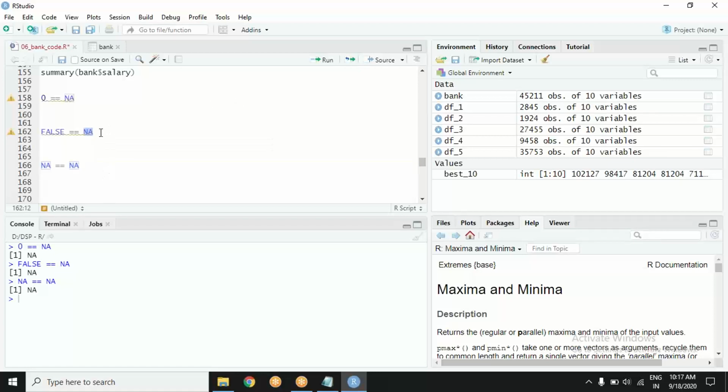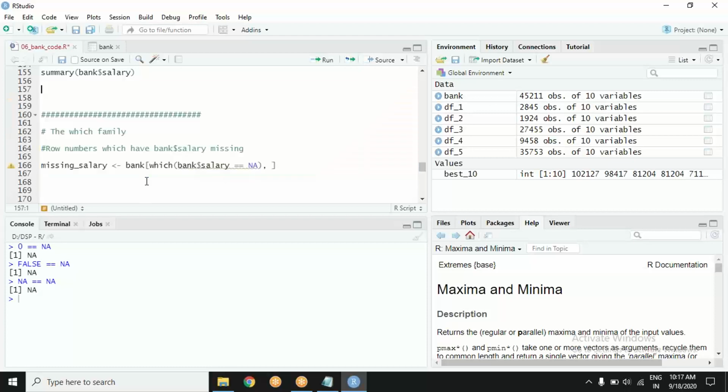Till now I didn't know what is here. At least I knew what is here. Now I don't know what is here, and I don't know what is here either. How can I compare? R is asking you. Again NA. You got the idea? So double equal to is not doing any help.